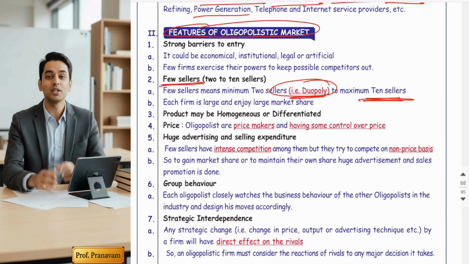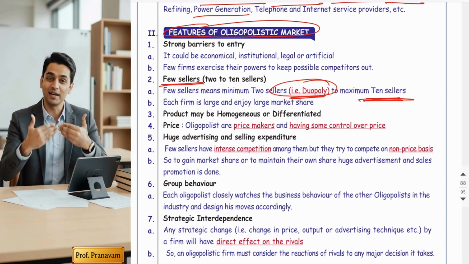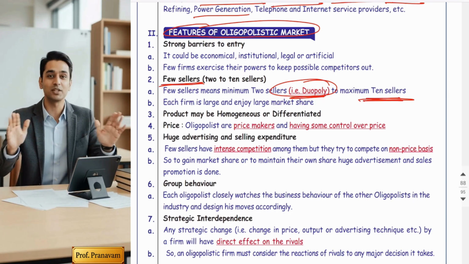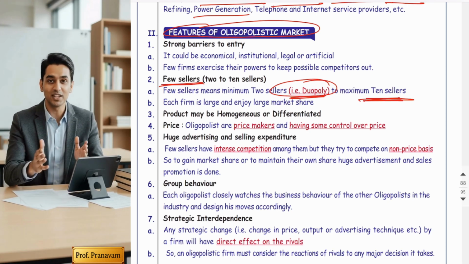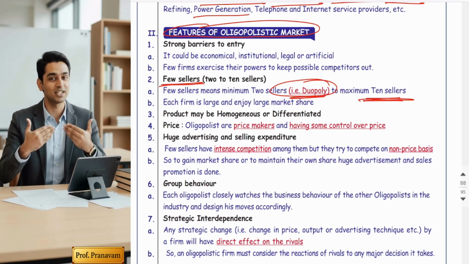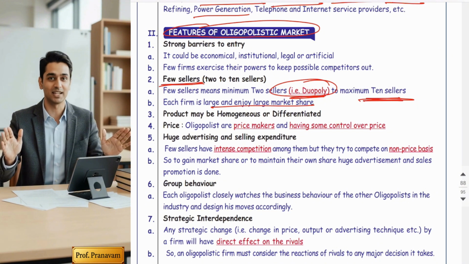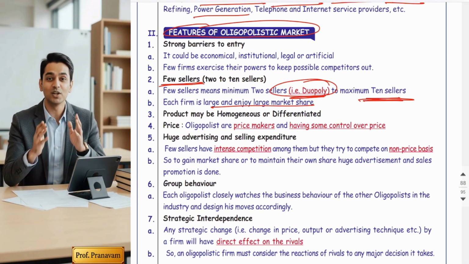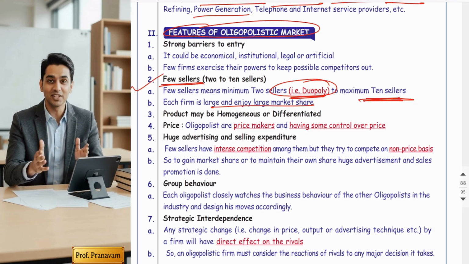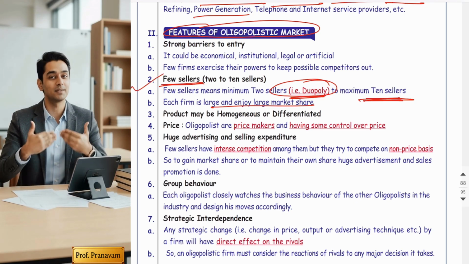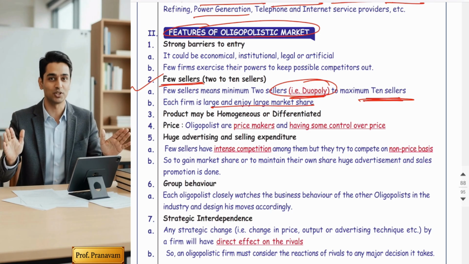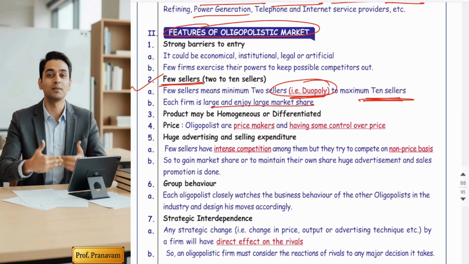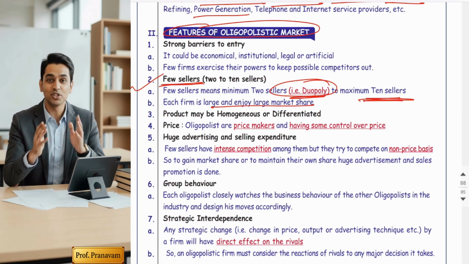And you know what? When there are fewer sellers in the entire market, each firm enjoys a large market share and can influence the market and output also. Hope you understood few sellers. Now let's compare logically. When there is only one seller in a market, it's called monopoly.